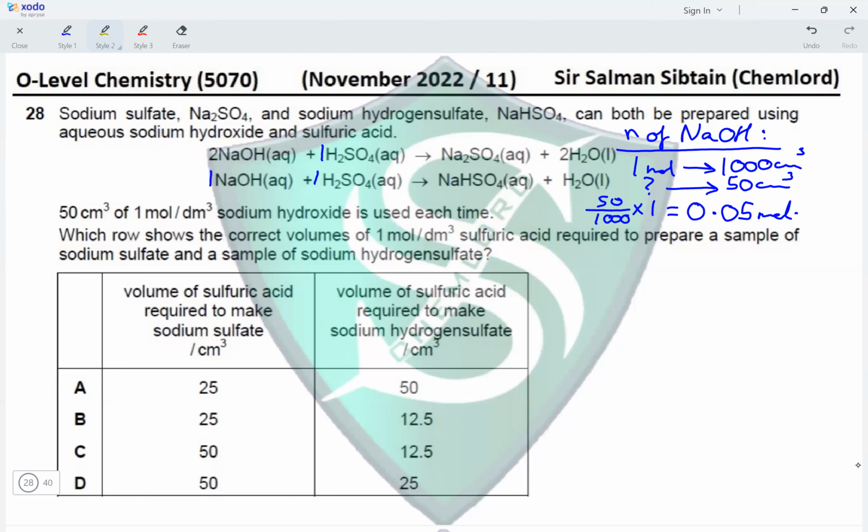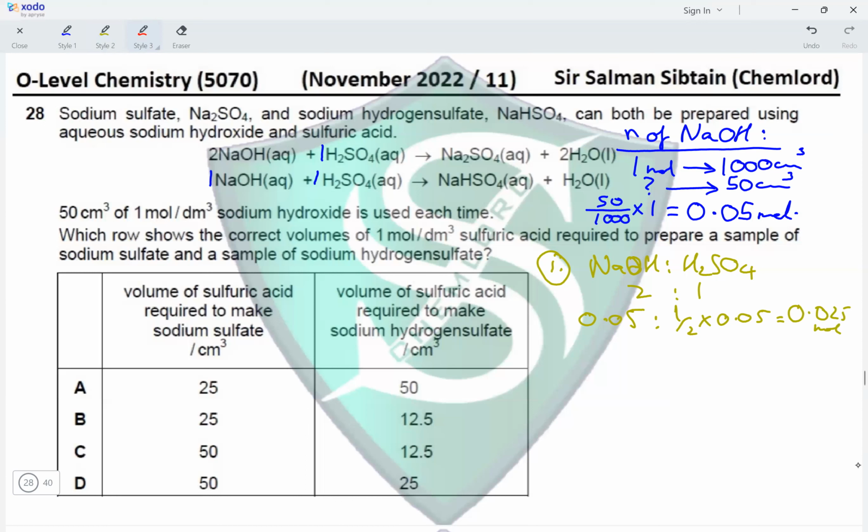So we need to perform two separate calculations. So for the first column, we will have moles of sulfuric acid in the ratio NaOH is to H2SO4 is 2:1. So moles of NaOH is 0.05. So moles of sulfuric acid would be half into 0.05, which will give us a value of 0.025 moles. Now we need to calculate the volume of sulfuric acid because we now have the moles.